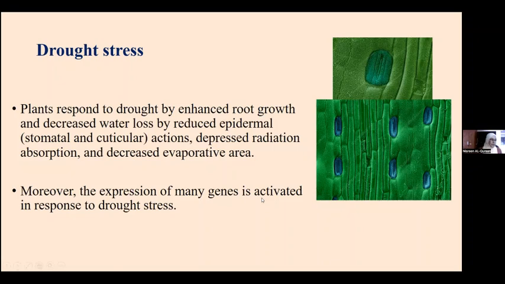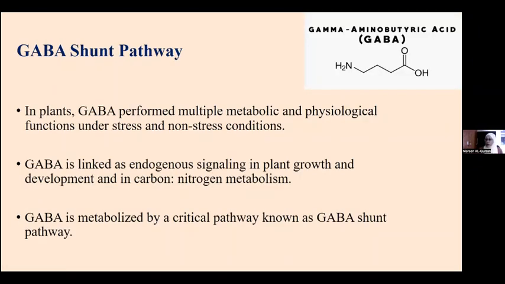Now, the core section of this study is the GABA shunt pathway. I've been working on the GABA shunt pathway for about 13 years, since I finished my PhD in 2008. The GABA shunt pathway is a pathway between the cytosol and the mitochondrial matrix.